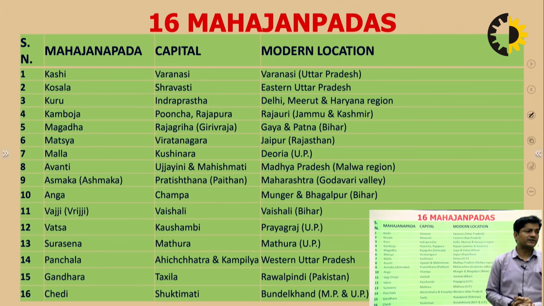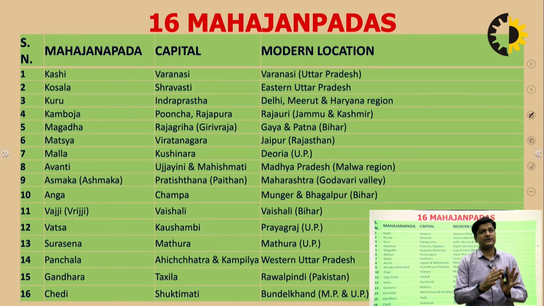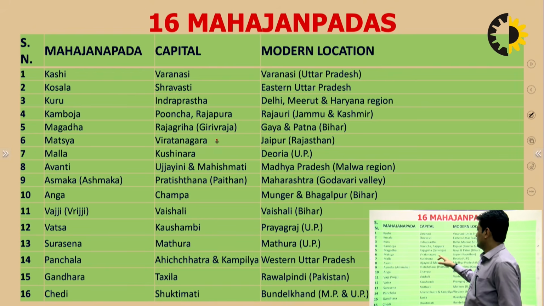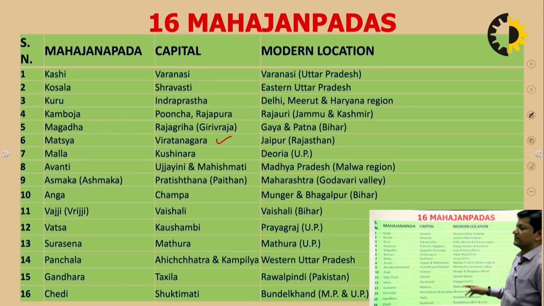Then comes Matsya. Matsya was in the Jaipur region, and the capital was Viratnagar. Matsya's capital was Viratnagar, and it is in Rajasthan, close to Jaipur.